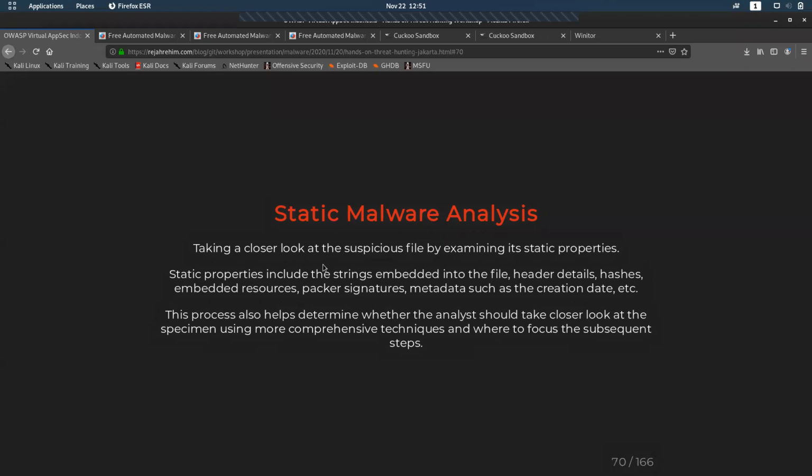For our session, we are not looking into static malware code analysis, because it is not possible to complete a static analysis course in a couple of hours. So we are skipping it.